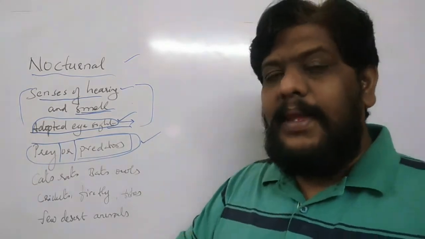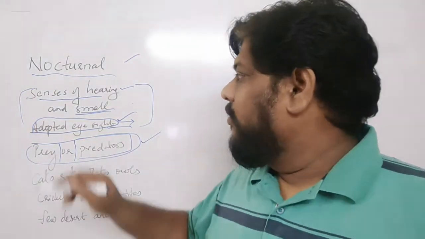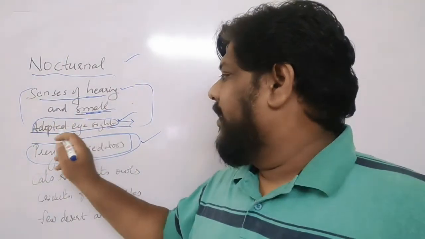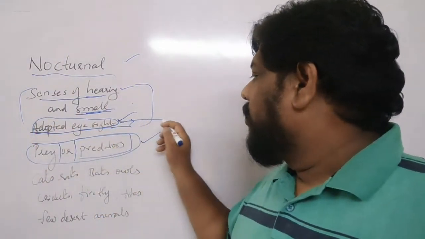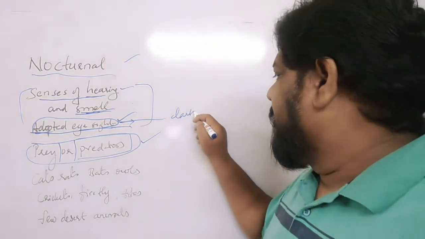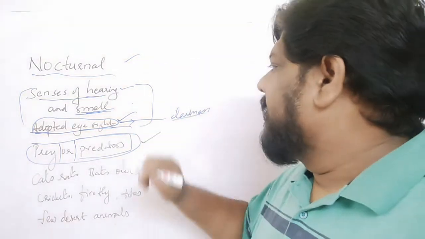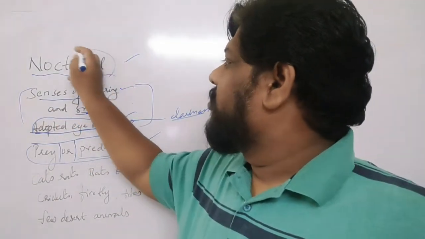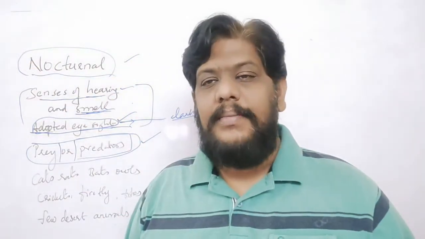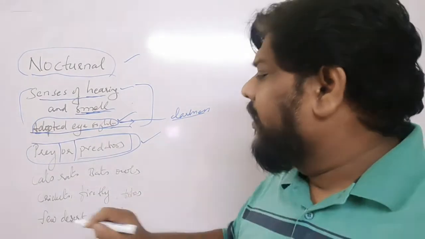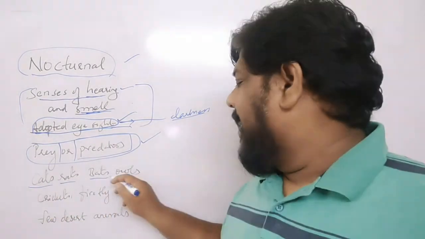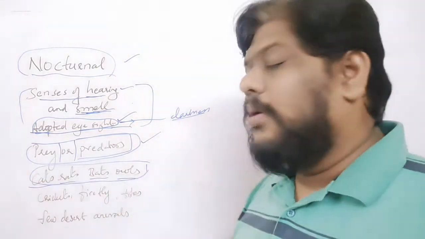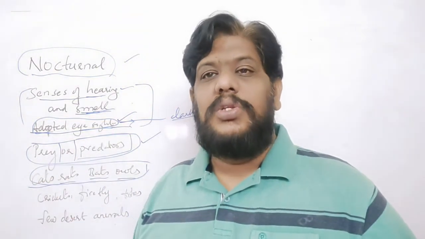So what is the kind of adaptations they have got? A very good sense of hearing and a very good sense of smell, and adapting the eyesight to look in the darkness. These are the different kinds of adaptations you can see in the animals which are nocturnal, which are active in the night time. You can take the cats, rats, bats, owls. All these are nocturnal animals. And apart from this, there are some snakes also which are nocturnal.